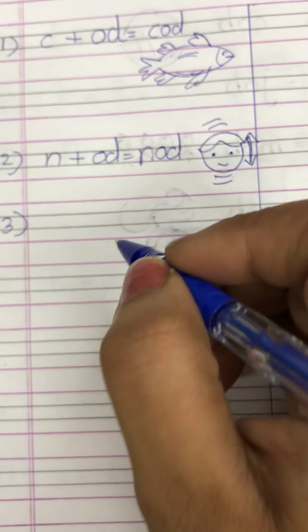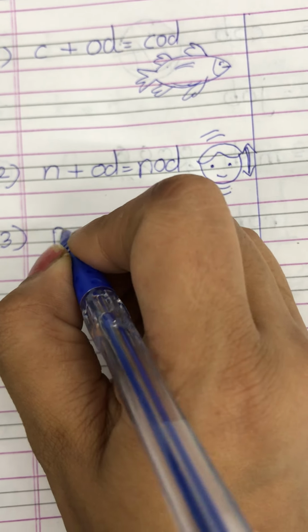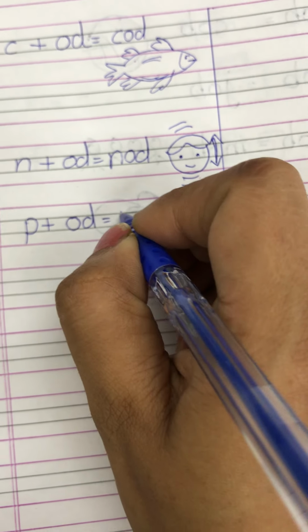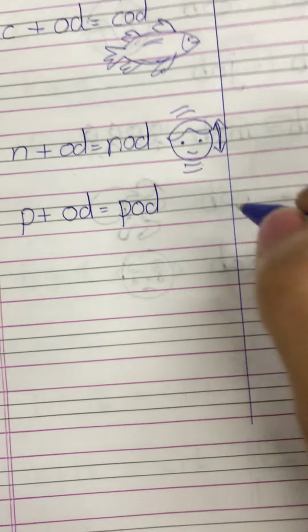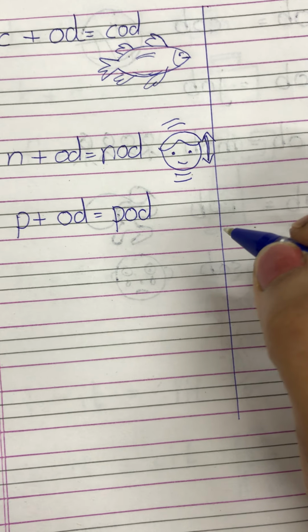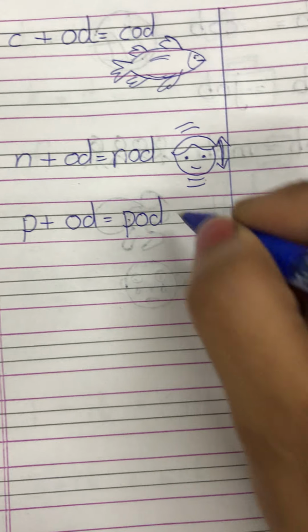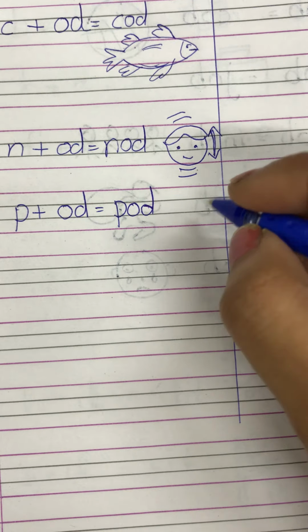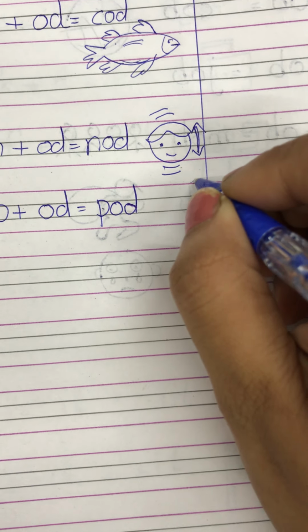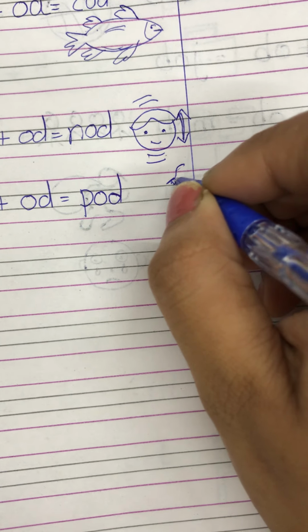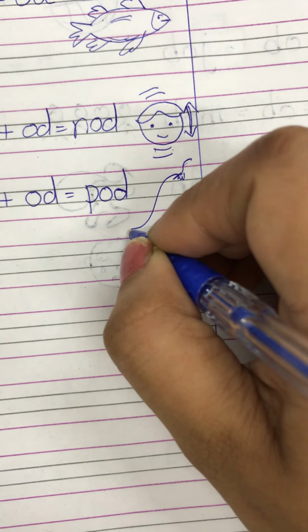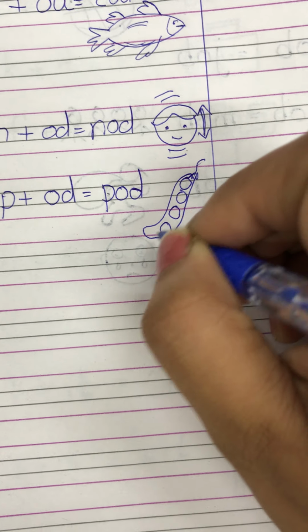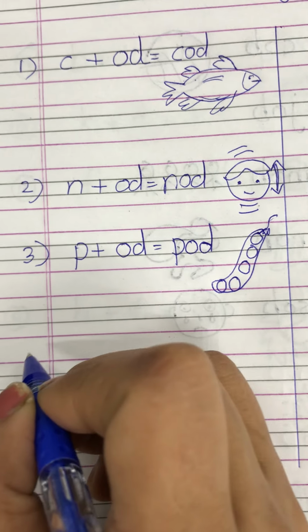Now number 3 is pod. P, odd, pod. And pod is a long, narrow, flat part of some plants like peas. So we call it a pod, a flat part of a plant like peas and beans. So let's make a pod. So this is a picture of a pod.